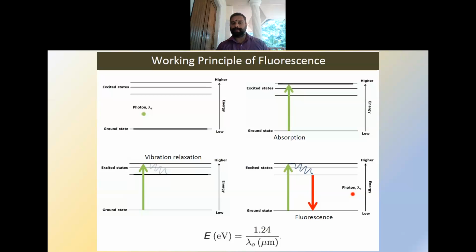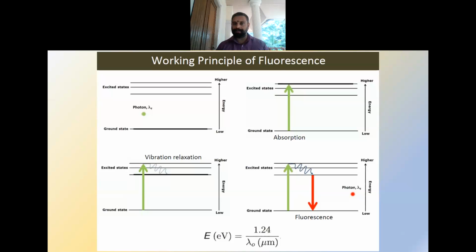In that, the excited state electrons move to some lower state, and from there it moves to the ground state by emitting energy, which is emitted as light at another wavelength.